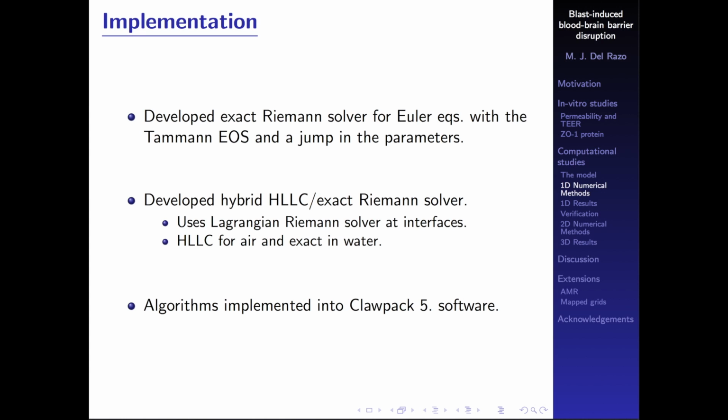We developed a hybrid HLLC and exact Riemann solver, which uses this Lagrangian transformation of the Riemann solver at the interfaces to remove the instabilities, and uses the HLLC solver in air and the exact solver in water, since we actually want to be really precise in the calculations that we do in the water interface. All these algorithms were implemented into the CLAWPACK 5 software.